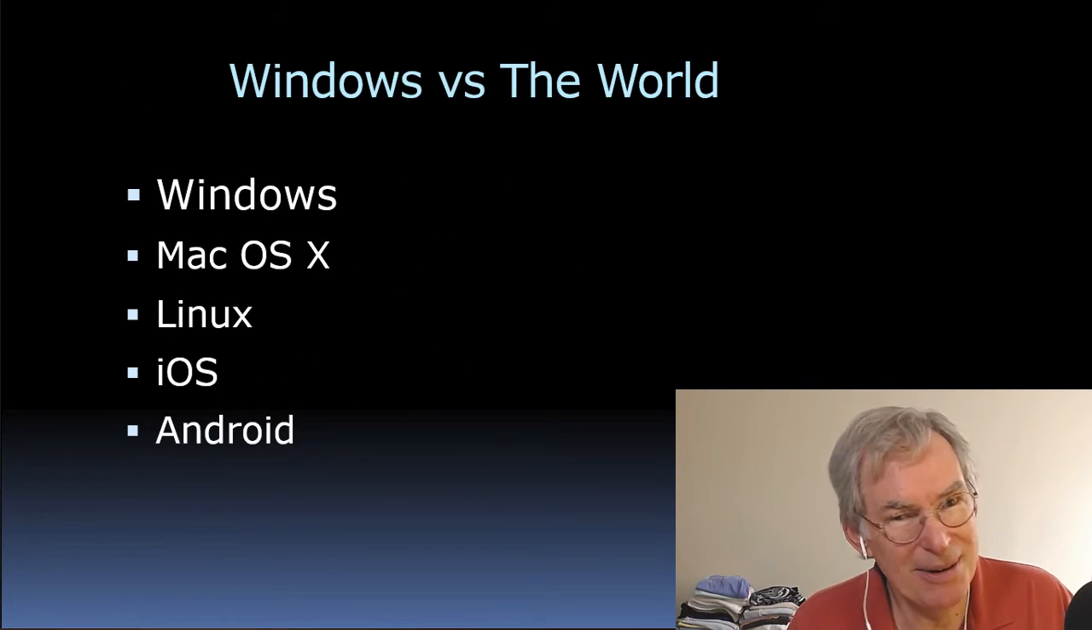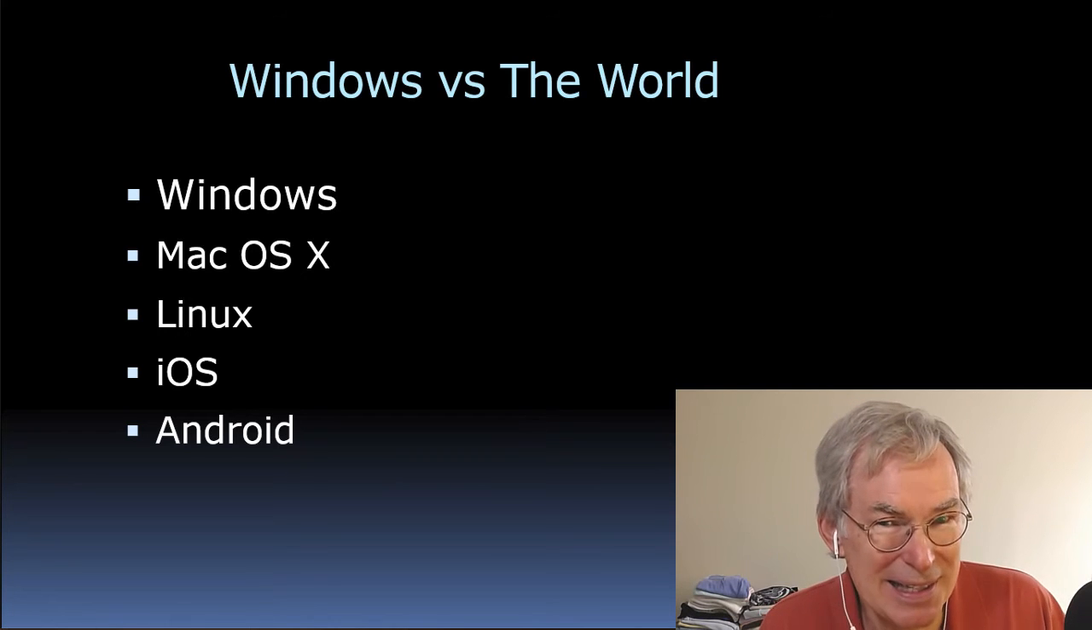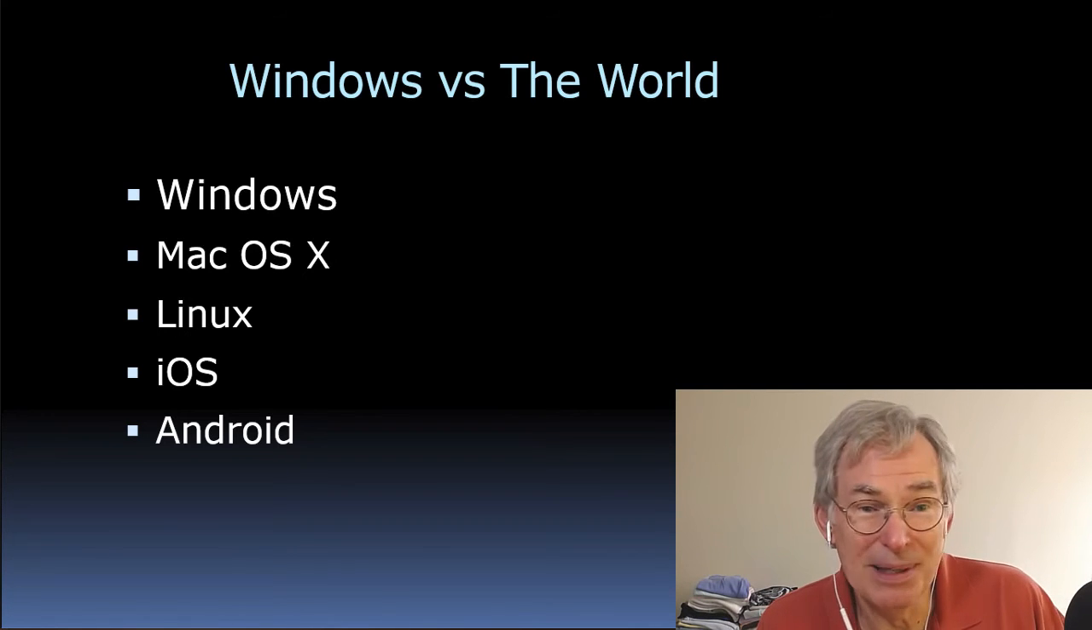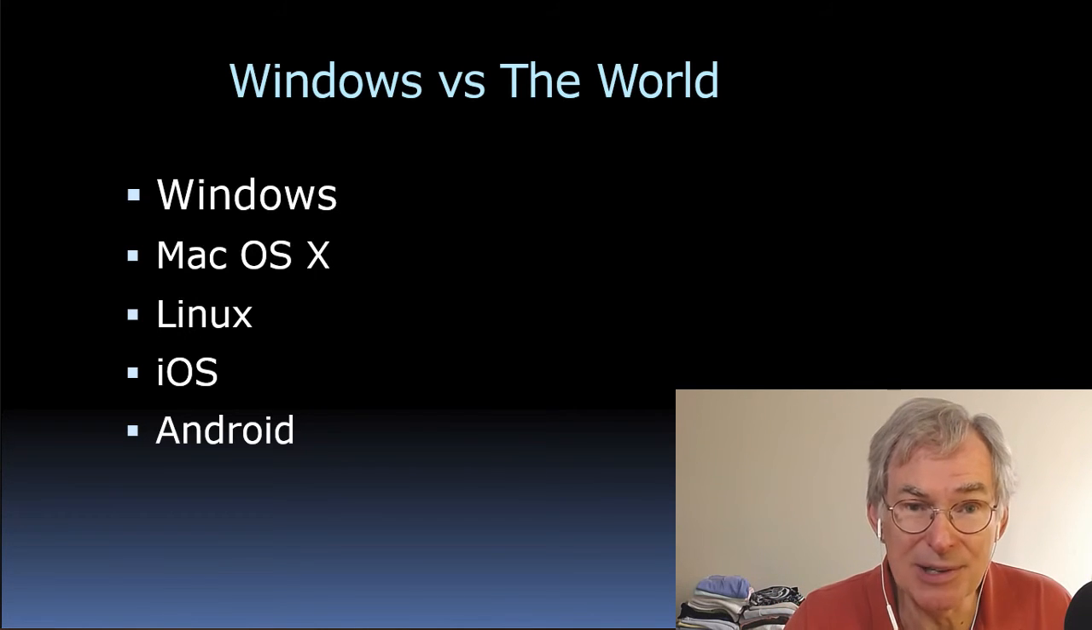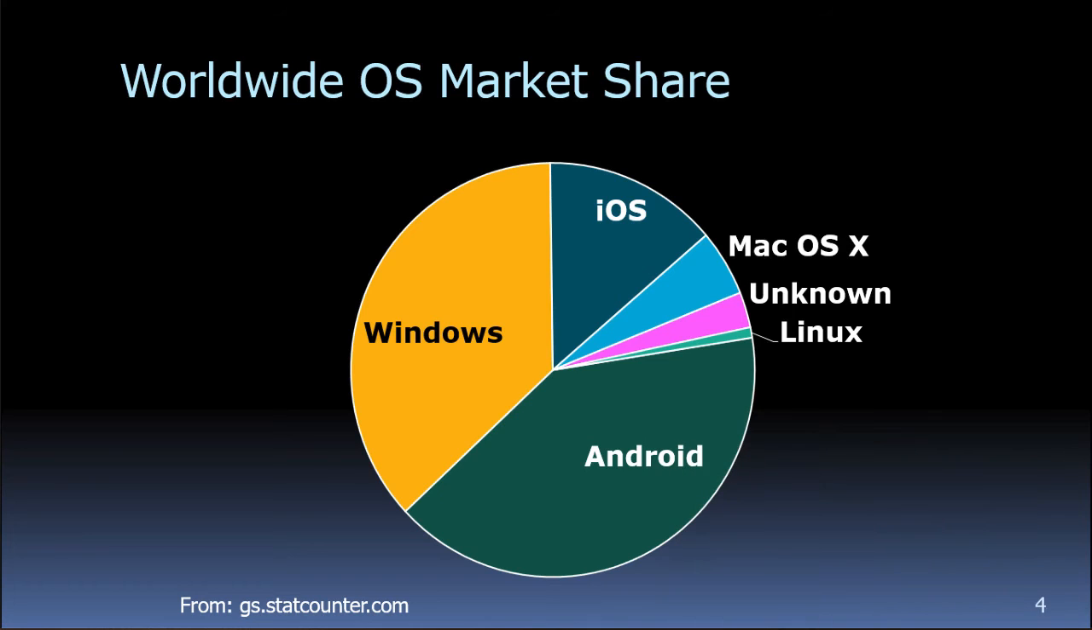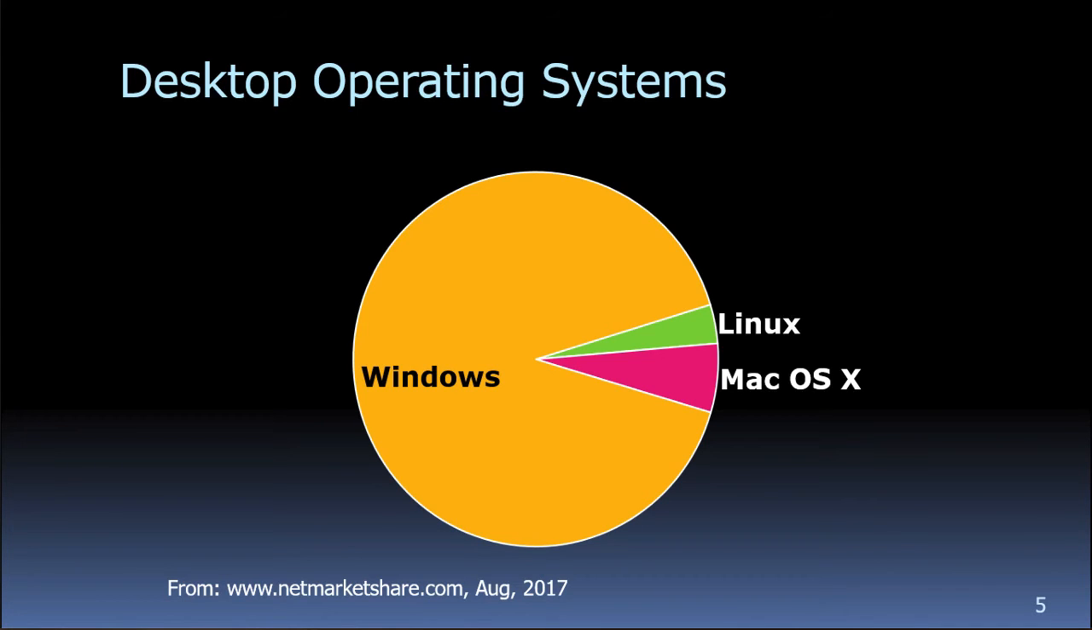Now, as we mentioned last time, there are many operating systems, and Windows competes with Mac OS X and Linux, and on the mobile devices, iOS and Android. If you look at the market share over the whole world of all the different devices, Windows is holding its own there. Android is more popular because there's a lot of inexpensive phones out there that use it, but Windows is still pretty good. It's just doing a pretty good job there. And if we look at just desktops, you can see Windows by far is much more prominent than the other operating systems that are available.